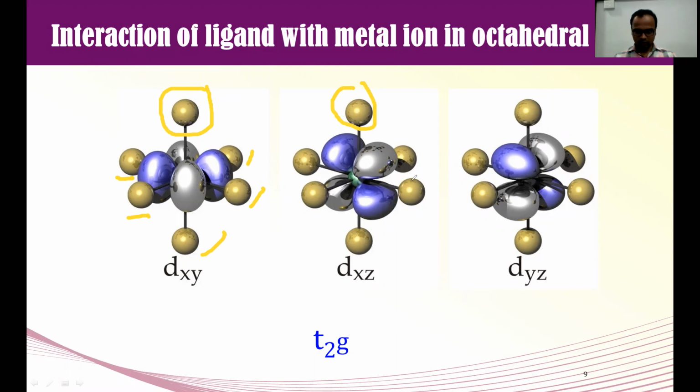The T2G orbitals are present in between the axes. Now what will happen? There is a space in between these two lobes. Can you see? This is the space. This is also space, space, space. In between that space, ligands are approaching. So which kind of interaction will there be, repulsion or attraction? The electrons of the ligands got space now, which means there will be less repulsion. Now which will show repulsion? We will see.